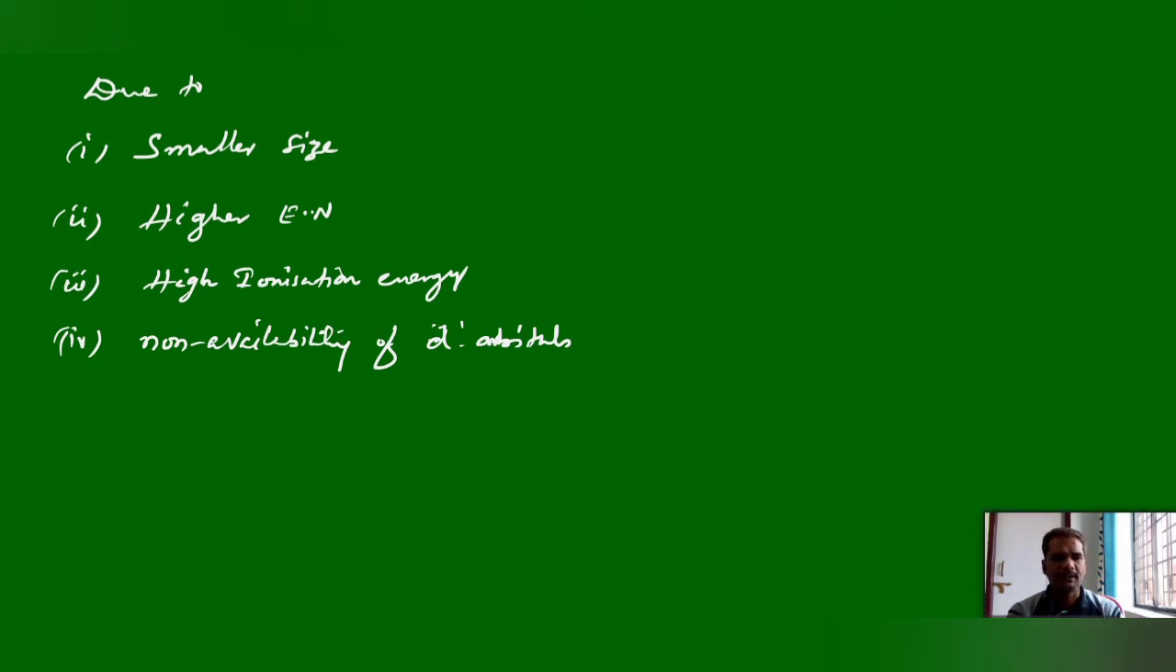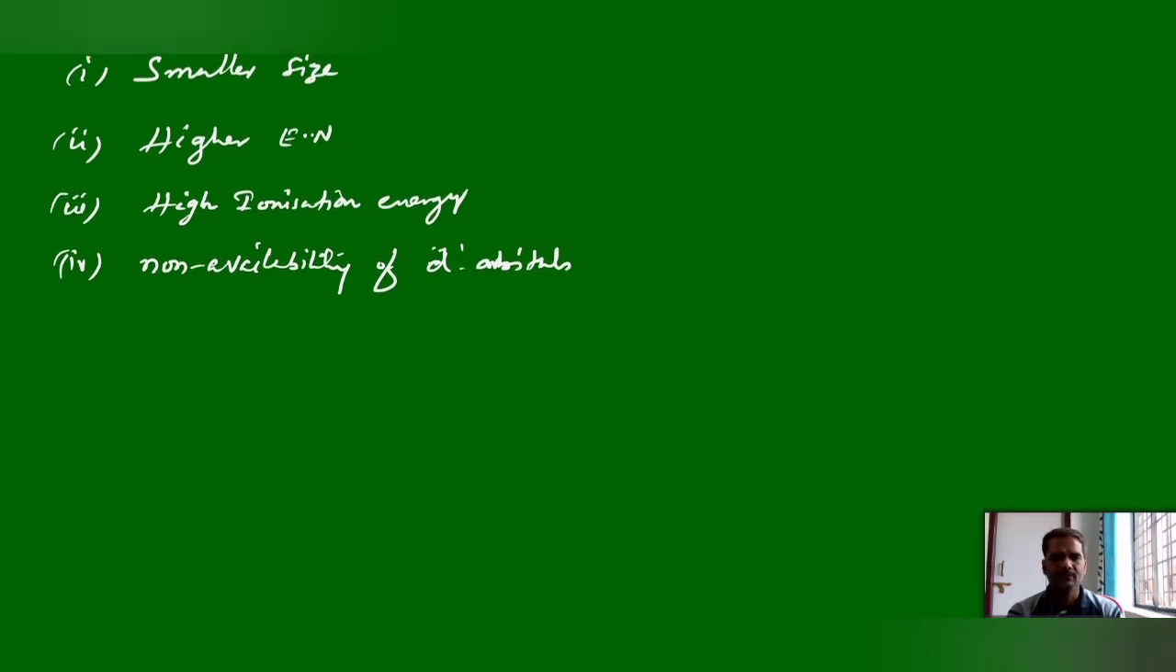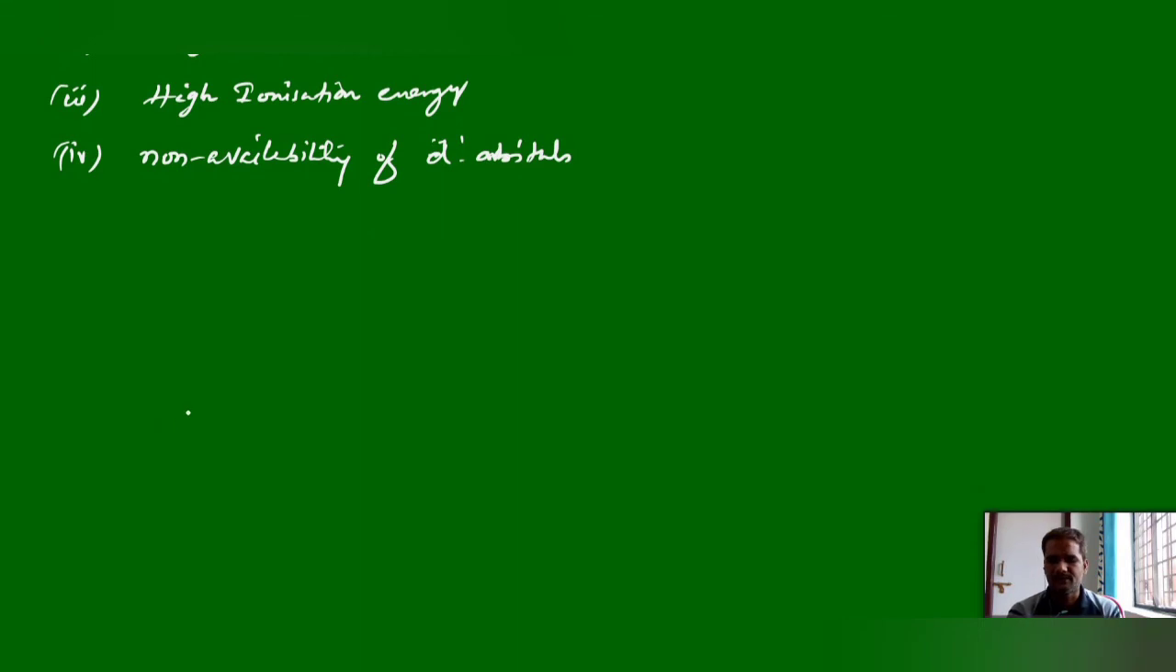So what type of properties? In which type of properties will it show differences? First one, nitrogen can form p pi multiple bonds, with itself and with other elements.